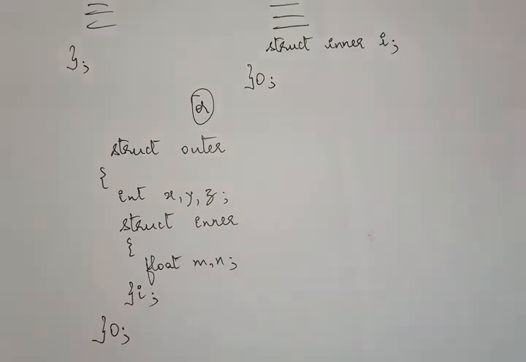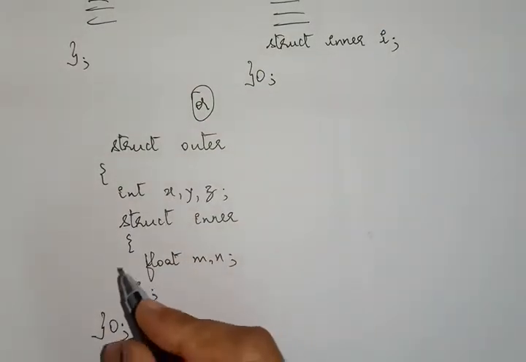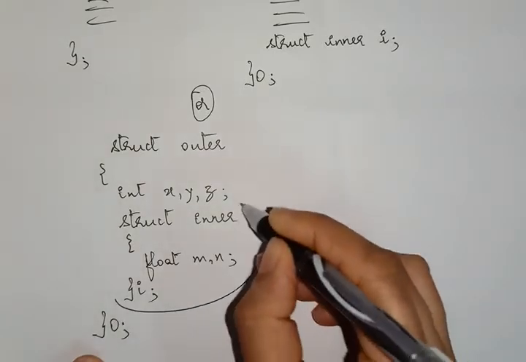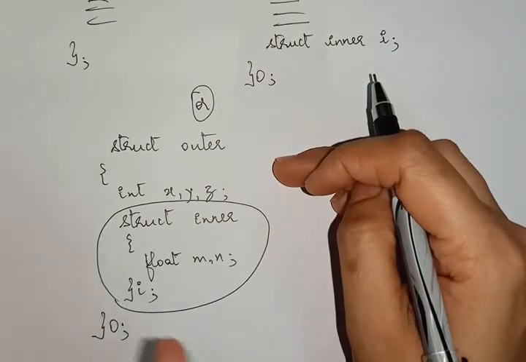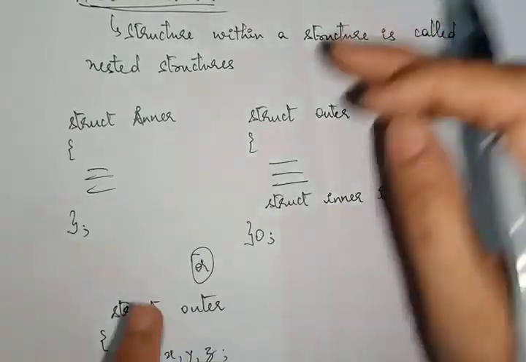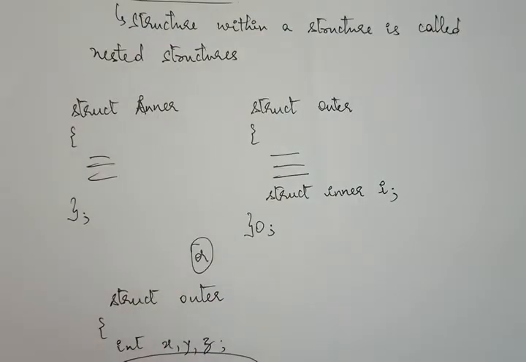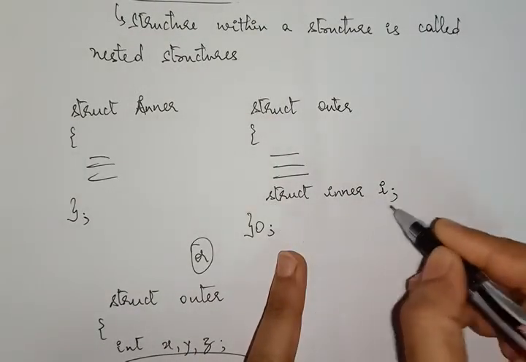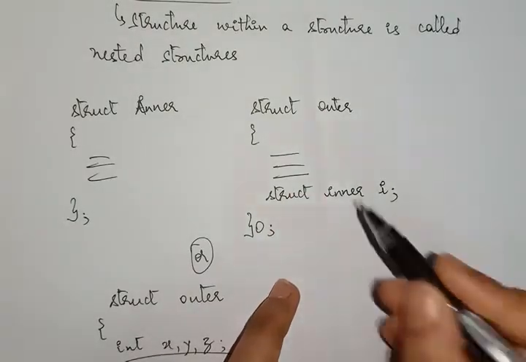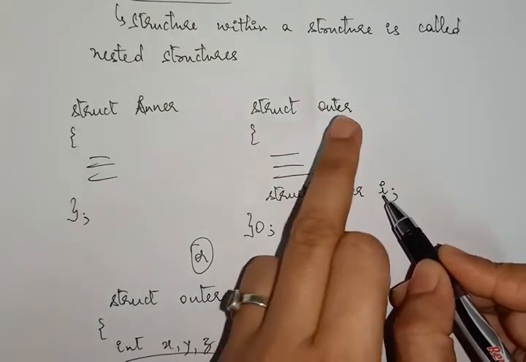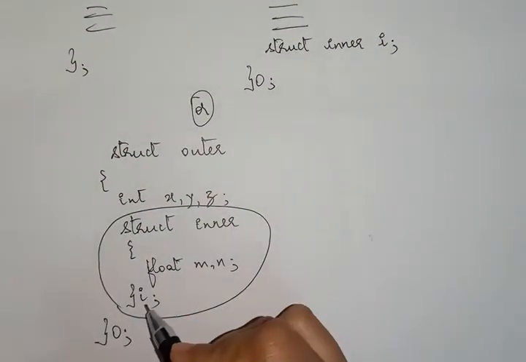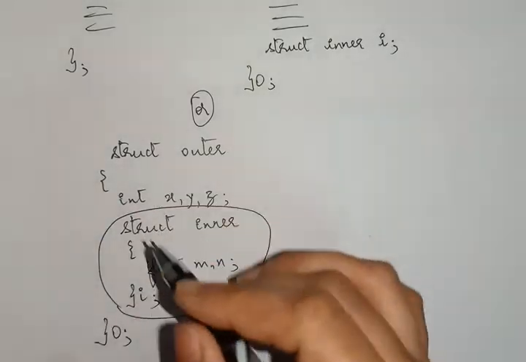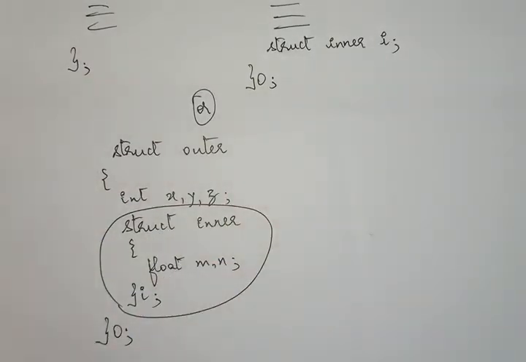So just briefing out the two types. One type is you create an inner structure, a structure within a structure this way with its declaration, or the inner structure template can be declared before and the variable can be declared within another structure, such that this becomes the nested structure within this. Keep in mind that the variable must be created within the structure, then only you are creating the nested structure. That is how you are nesting the structure within the other.